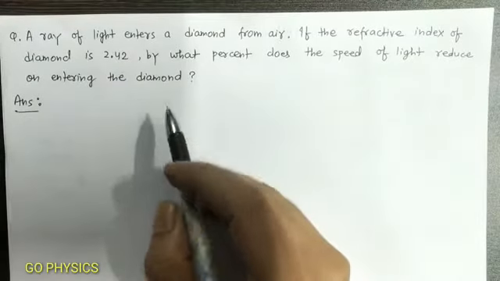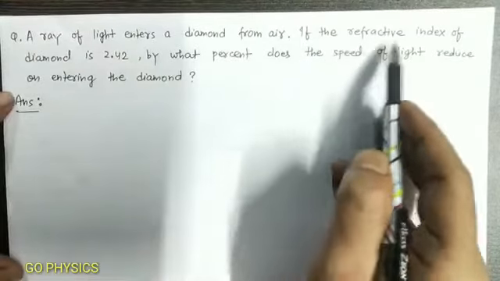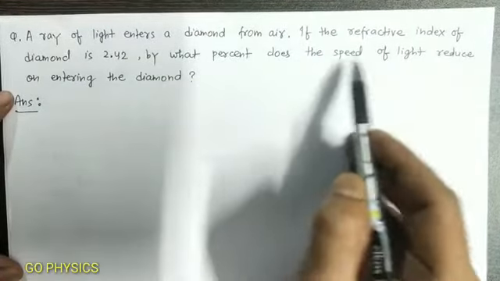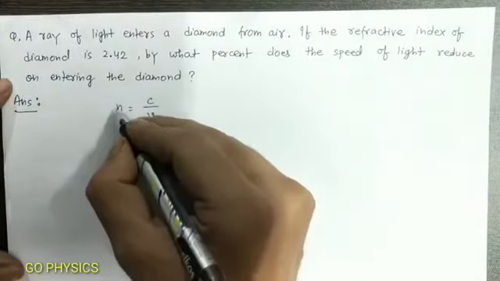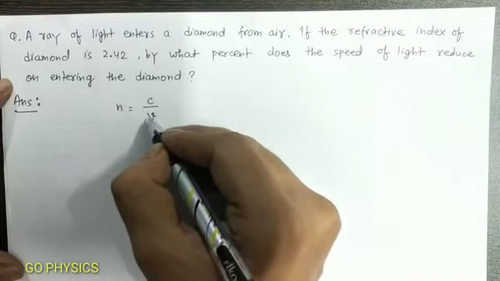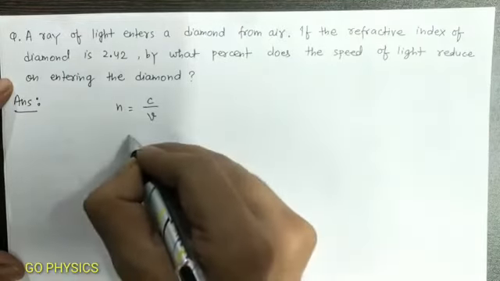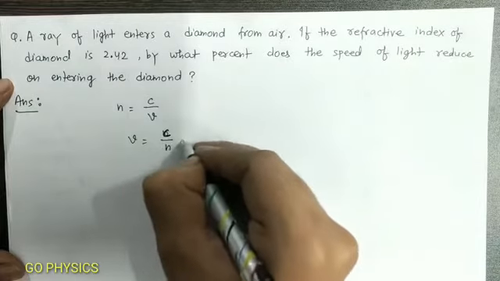Now let us see a numerical. A ray of light enters a diamond from air. If the refractive index of diamond is 2.42, by what percent does the speed of light reduce on entering the diamond? As we know, refractive index is equal to the speed of light divided by the speed of light in the given medium. So from here, v is equal to c by n.